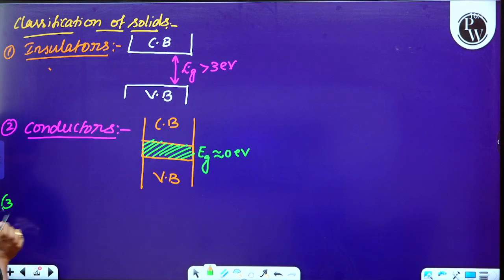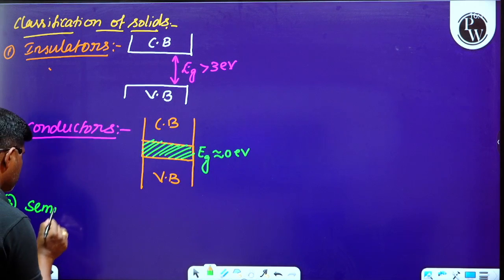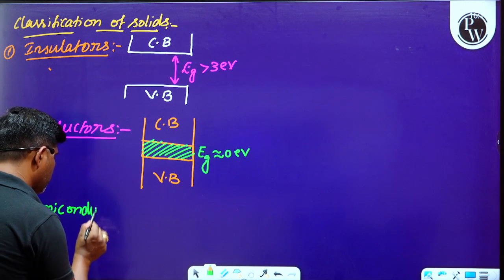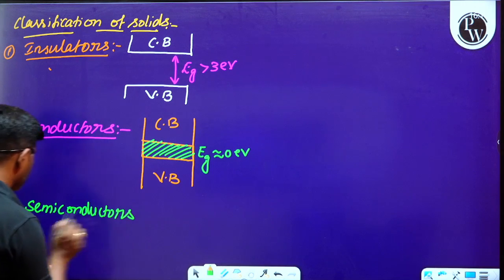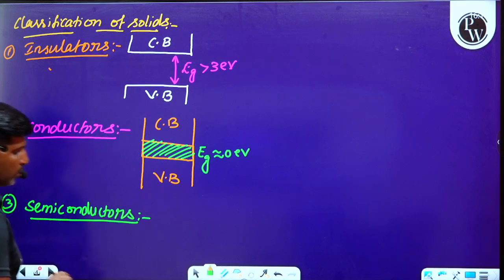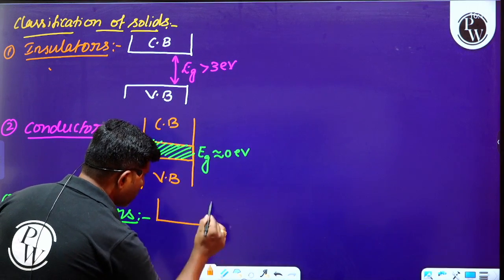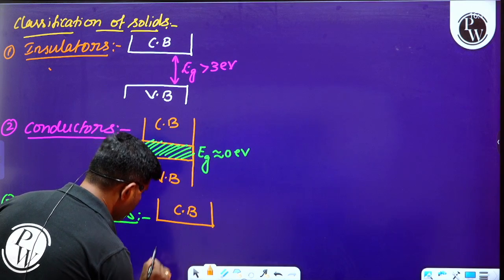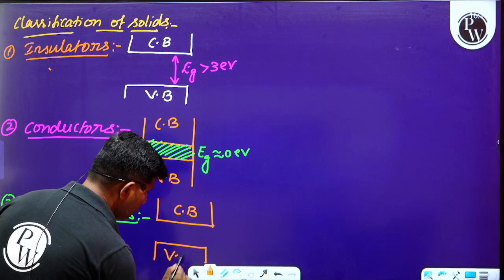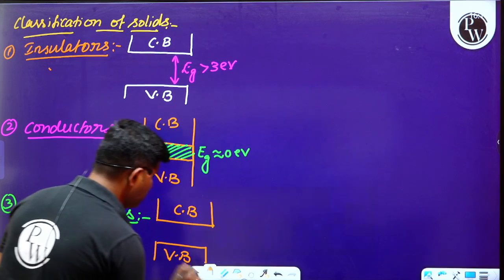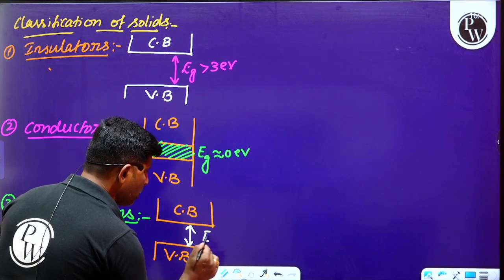Okay, and later we can move on to the semiconductors, on which we have to concentrate more. So please observe this. What are semiconductors? If the conduction band and the valency band are separated by a small energy gap.